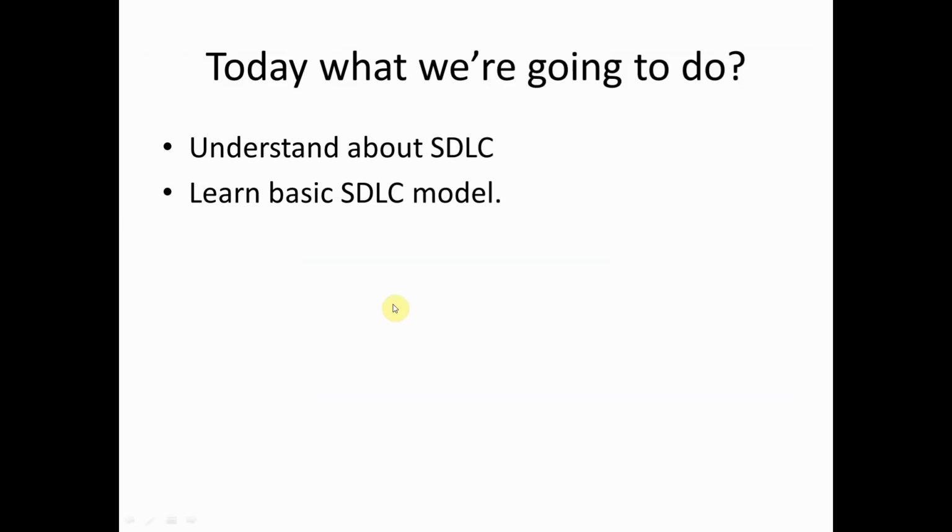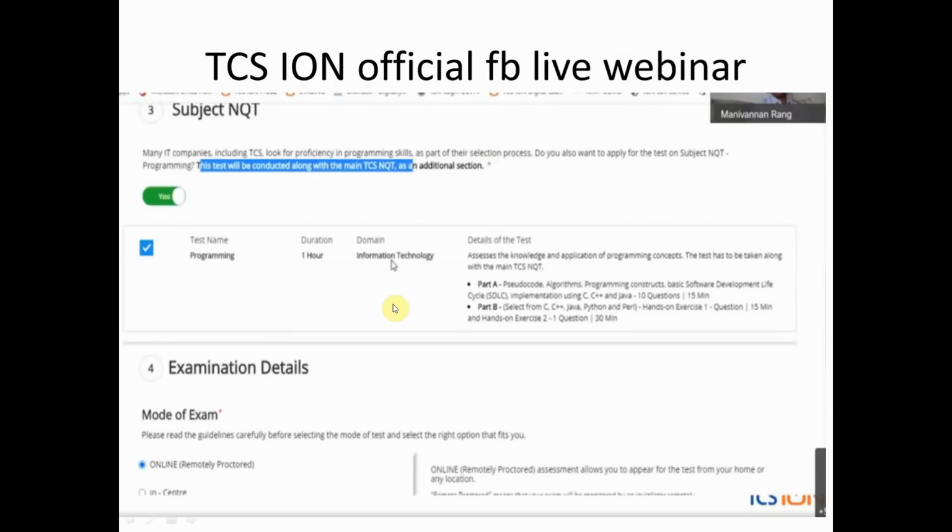And guys, let's start the video. TCS iON has conducted a Facebook Live webinar in which they told the pattern of the NQT section. When you were filling the TCS NQT form, you could have seen that in the programming section there are two parts, part A and part B. In part A, there is pseudocode, algorithm, programming constructs, and the software development lifecycle, SDLC. This is what we are talking about. TCS has added this topic new this time. There are also topics like implementation using C, C++ and Java. There will be 10 questions and you have to solve those 10 questions in 15 minutes.